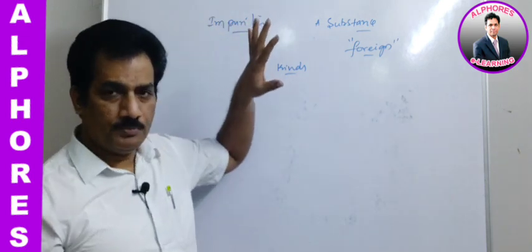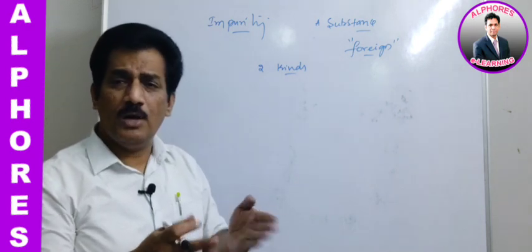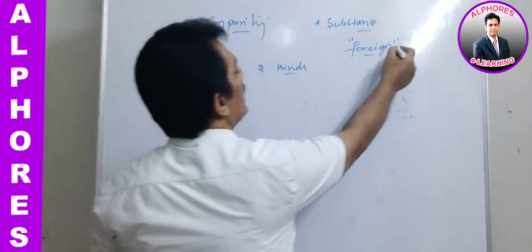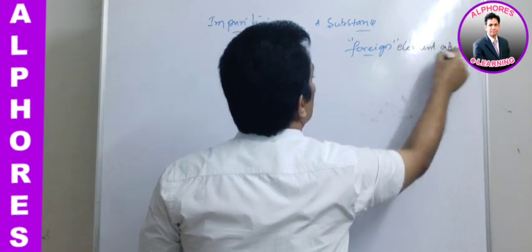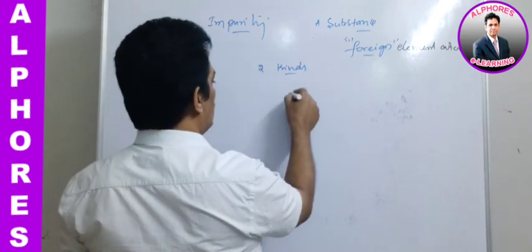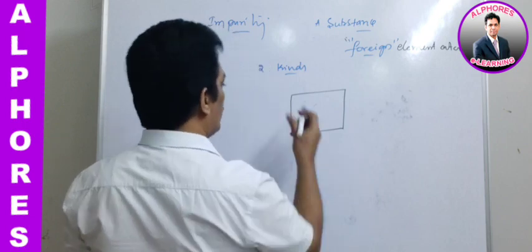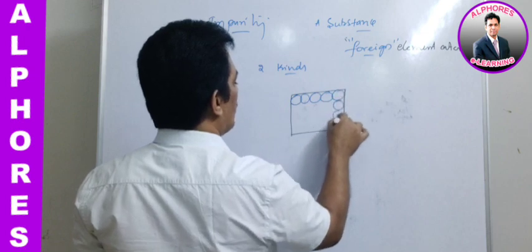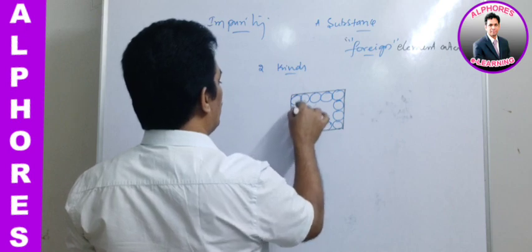Now impurity defects will be of two kinds, depending on whether these foreign element atoms, means the third element atoms which is not actually present in the crystal. Say for example, if this is one metal and that metal is having the metal ions like this, they are present in a closed packing.